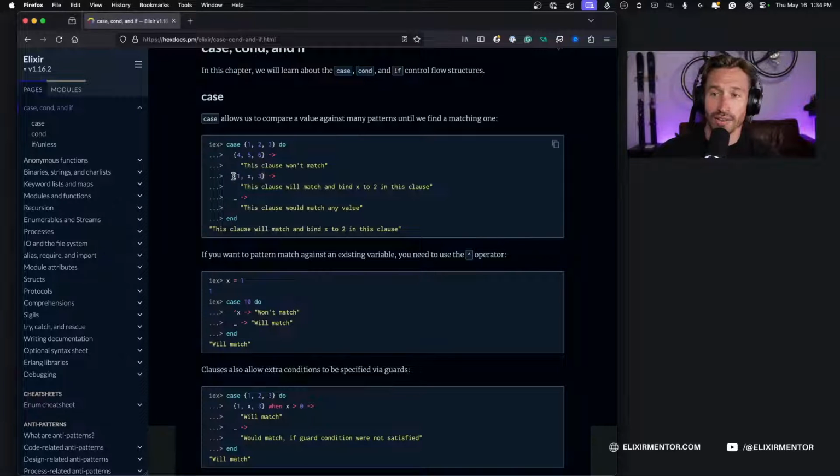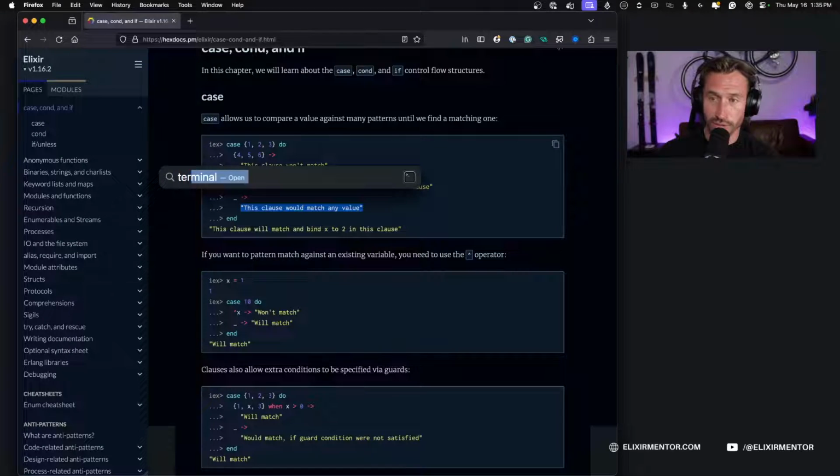So if you go down, we match 1 and 3, and since we have a variable here, it will match this, as long as we set the variable x to 2. And if we don't do that, it'll fall through to the default conditional statement, which is usually just an underscore. This will be the default return value if no case is matched. So let's go ahead and try this.